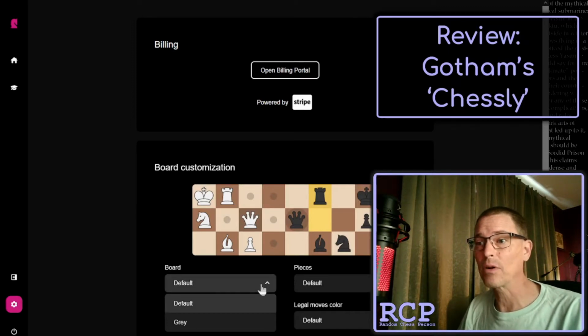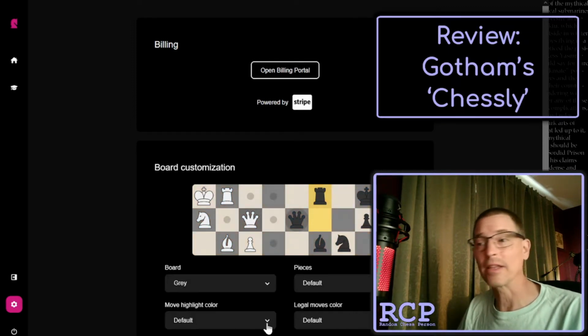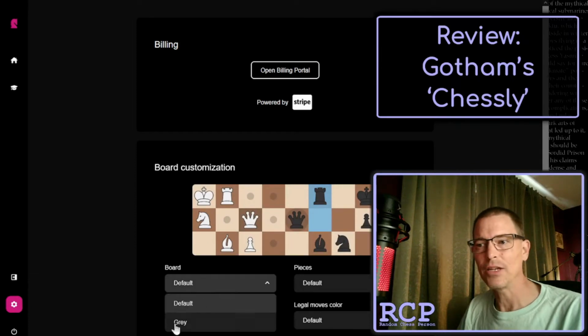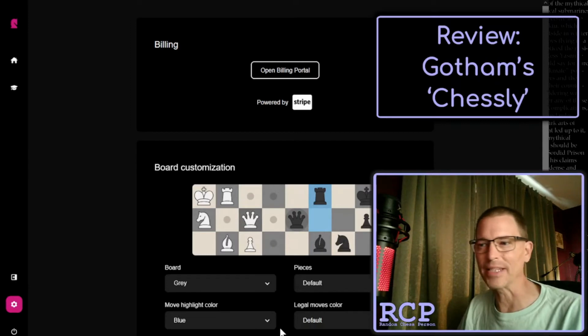You can, however, customize the way that the chessboard is going to look. You can change the default for the last move color. You can change the board, looks like from default, which is brown and tan, to gray, which is gray and tan, or gray and sandy color.